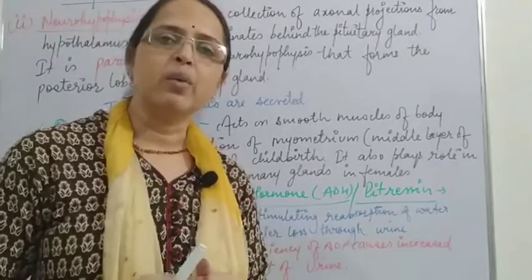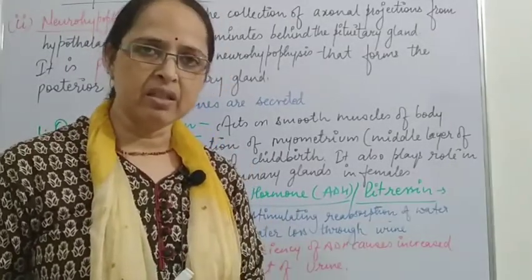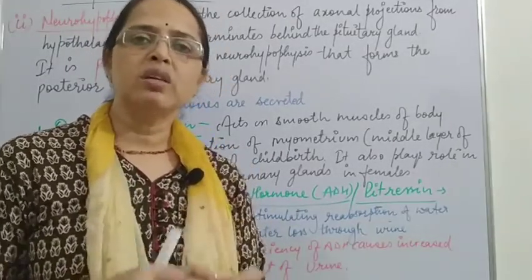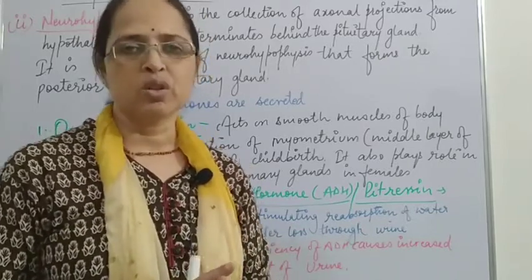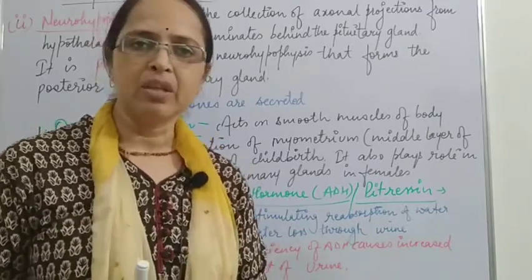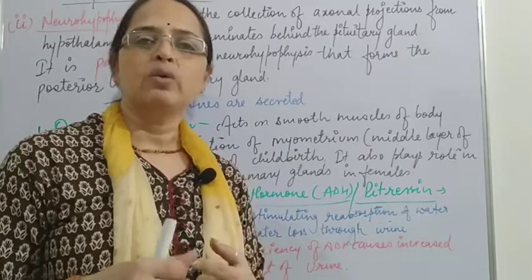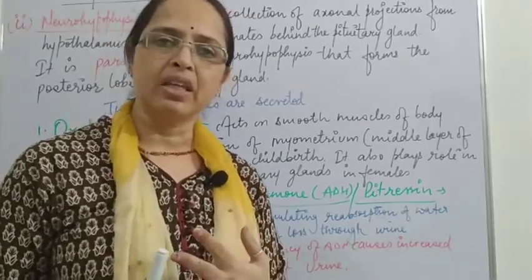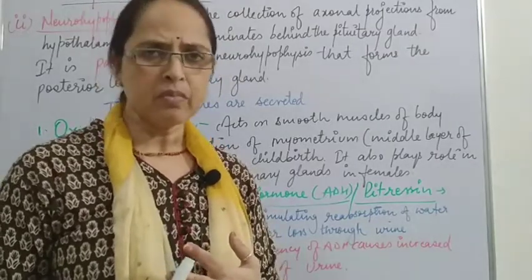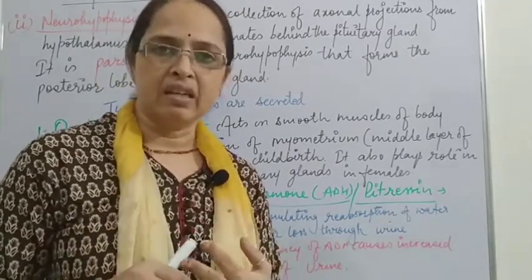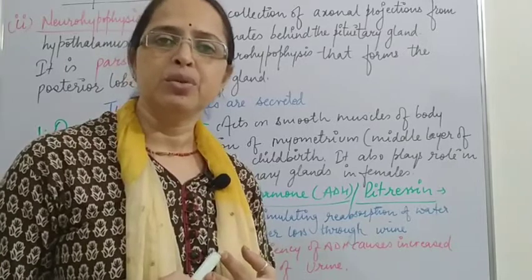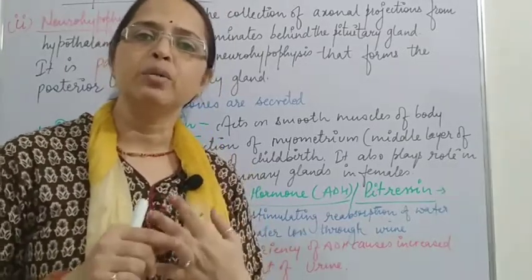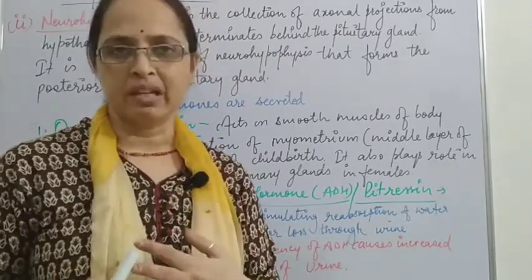During that time, oxytocin hormone is secreted, which acts on the middle layer of the uterus, which is called the myometrium. There are three layers of uterus. Outer one is perimetrium, middle one myometrium, and the inner one is the endometrium. Whatever changes occur in the uterus during the menstrual cycle occur in the endometrium, the innermost layer.